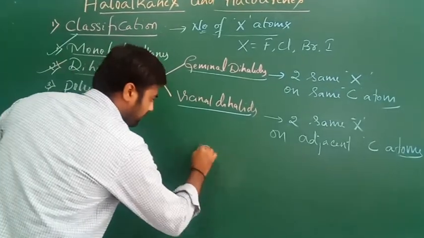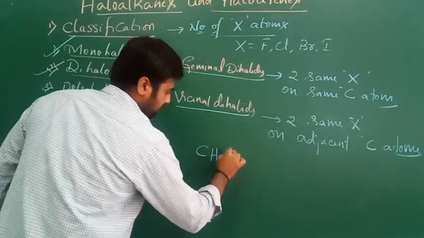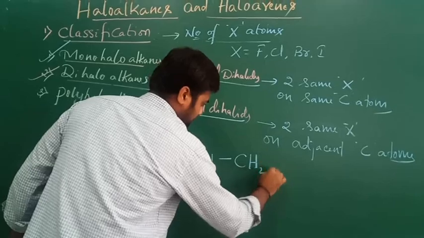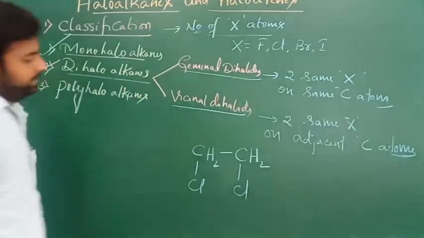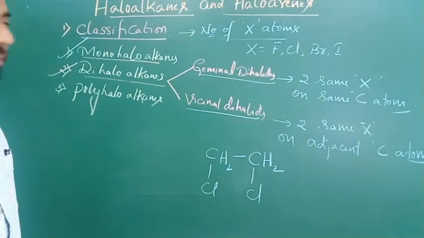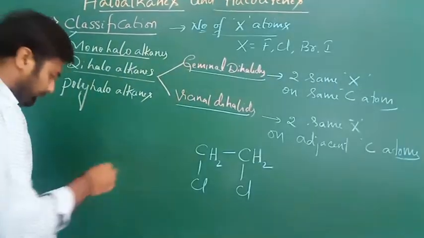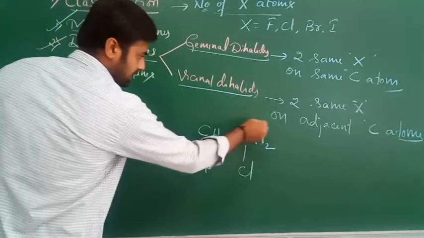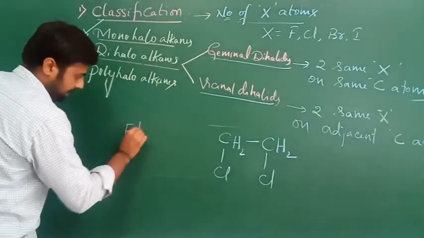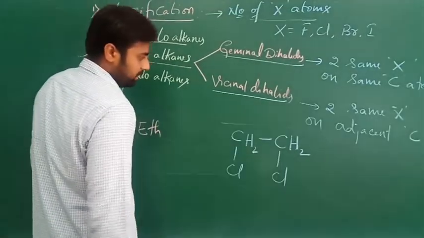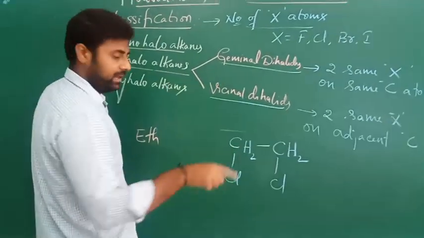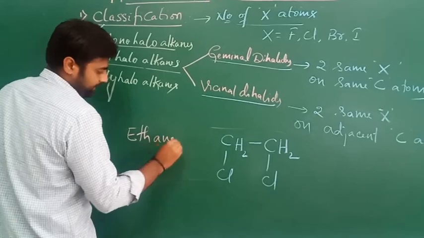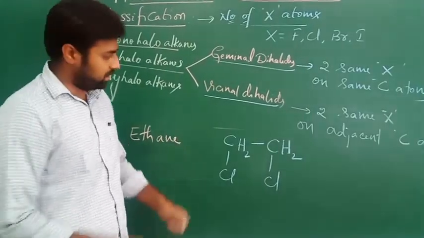For example, CH2 and so on. This is the example for vicinal dihalide. The name of this compound: obviously this is the root word eth, two carbons are there. There is no double or triple bond, that's why we use ane for single bond. Then the two substituents are present on both the sides.